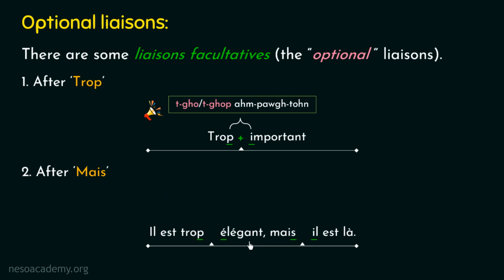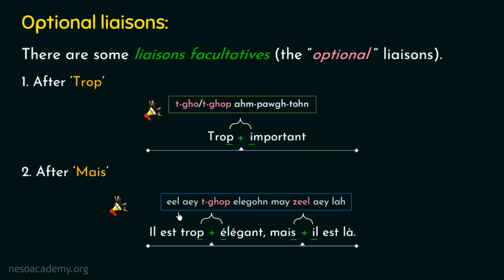And now let me tell you the pronunciation of this example after applying the liaison. And the pronunciation will be il est trop élégant, mais il est là. I am repeating it again. Il est trop élégant, mais il est là.